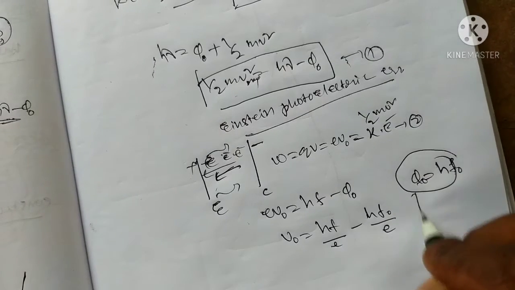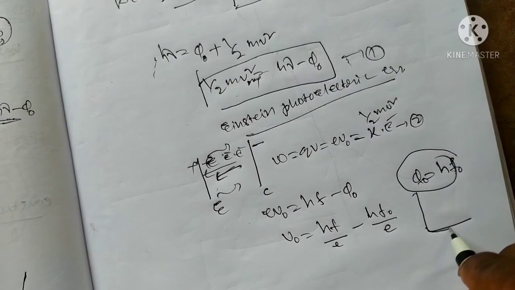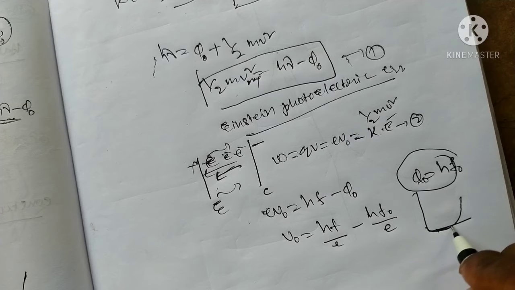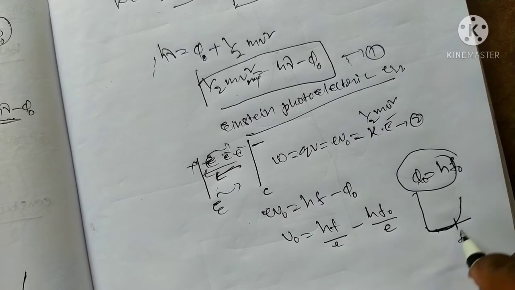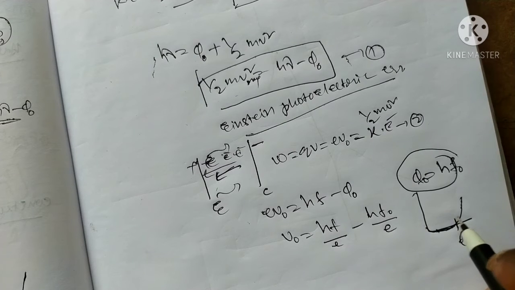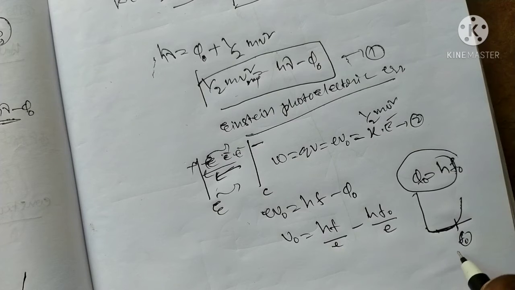When increasing the frequency up to a certain frequency, there is no flow of electrons. This is called the threshold frequency. Before the threshold frequency, the electron cannot be removed from the metal surface, so there is no emission.